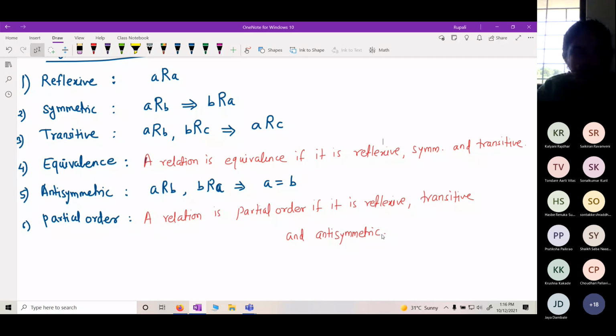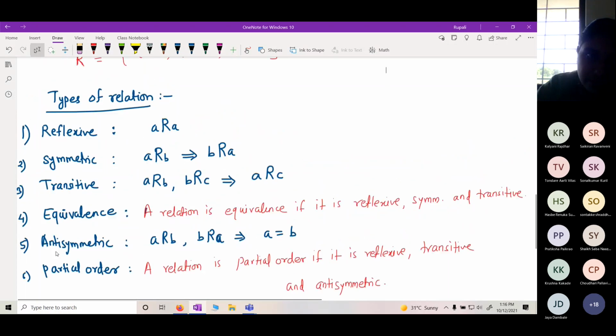Can you give me an example of a relation on the set of natural numbers? F of x equal to 2x, or f of x is equal to x square. How will you tell it is reflexive? Just now, what is the definition we have seen? Let us go.